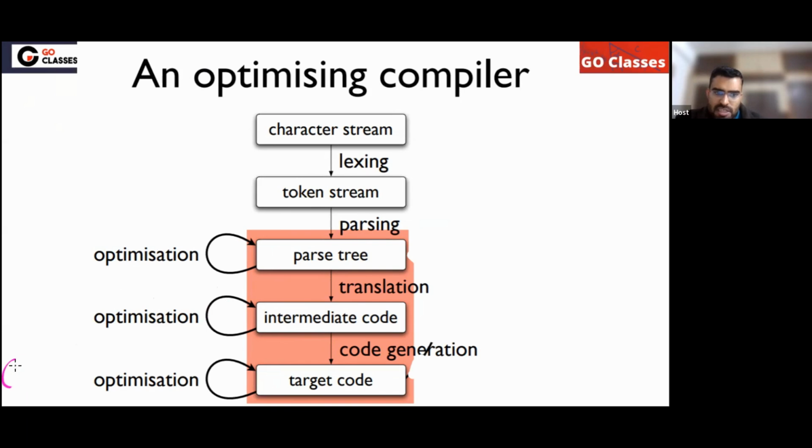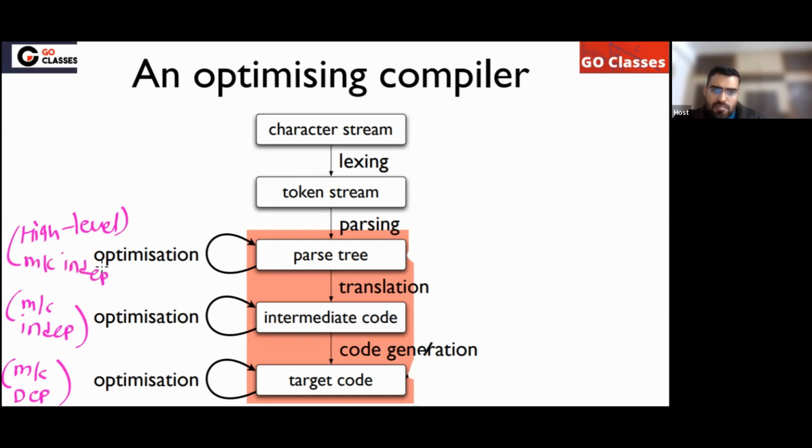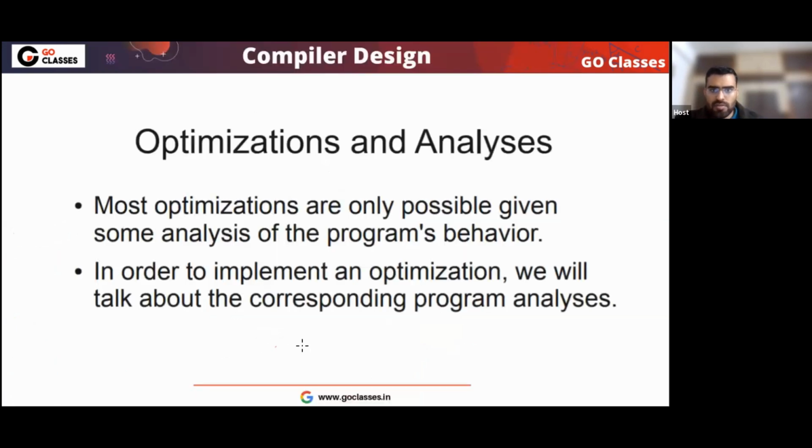This optimization is machine dependent. This is machine independent, and this one I can say is high level. This is also machine independent, but high level. So the best optimization is here. We can use this optimization because it is reusable.